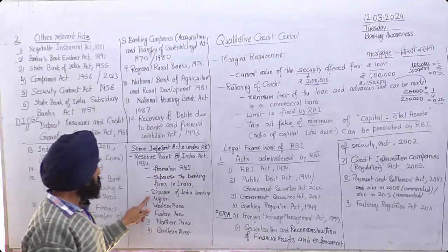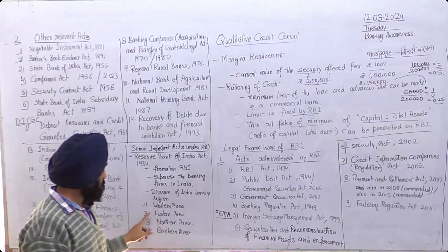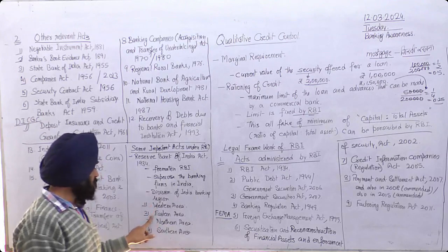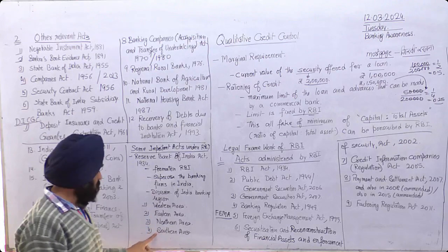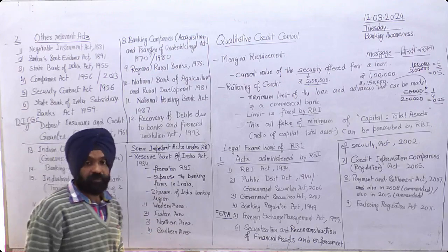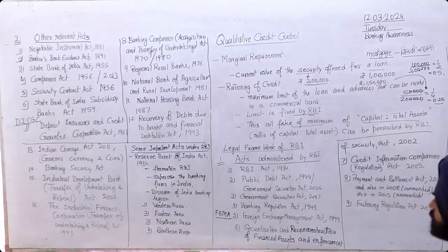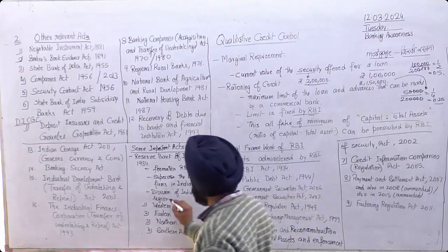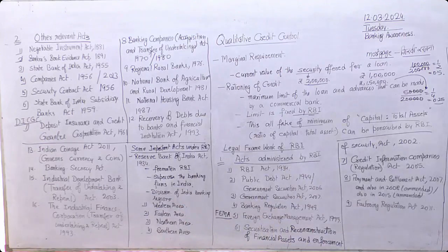Then there was a division of Indian banking regions. One is the Western area, governed from Mumbai. Eastern area, Bengal. Northern area, Delhi. Southern area, Madras. So in this way, we can say it is the division of Indian banking regions. Okay, so up to this we have discussed.